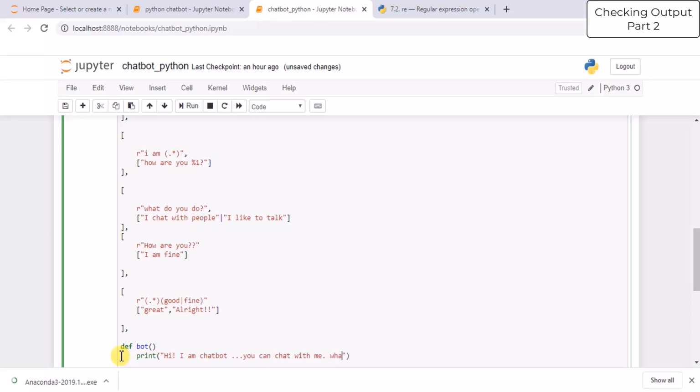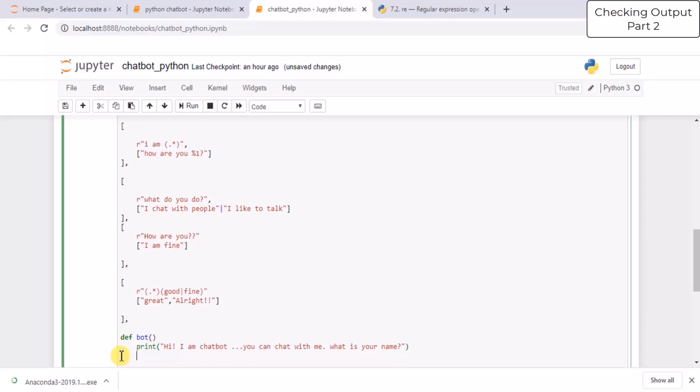What is your name? So this is the first thing the user will see when he opens up the conversation, when he opens the chat. Hi, I'm chatbot. You can chat with me. What is your name? And then we have to call this chat and reflections, pairs and reflections.